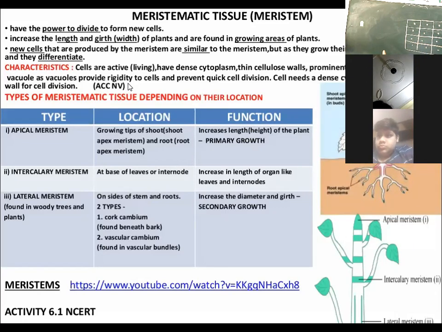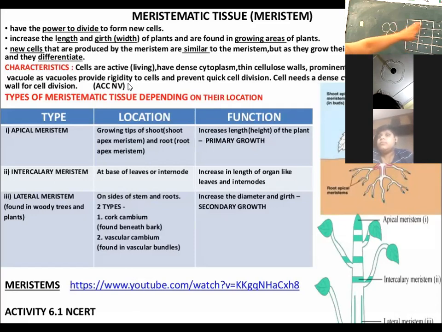Space between the two cells is called intercellular space. For example, if I try to arrange the cells in this way, you can see that there is a small space, and this space we call intercellular space. The space between the cells is called intercellular space.